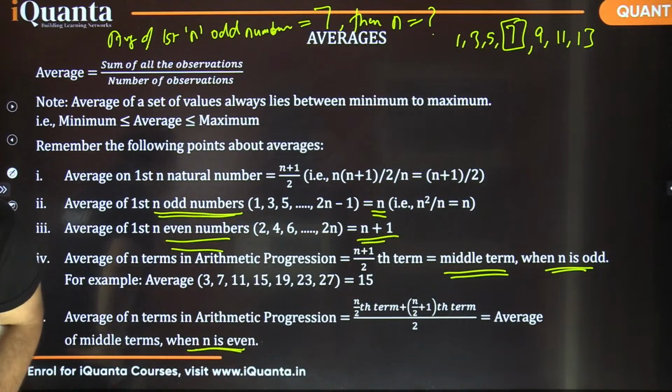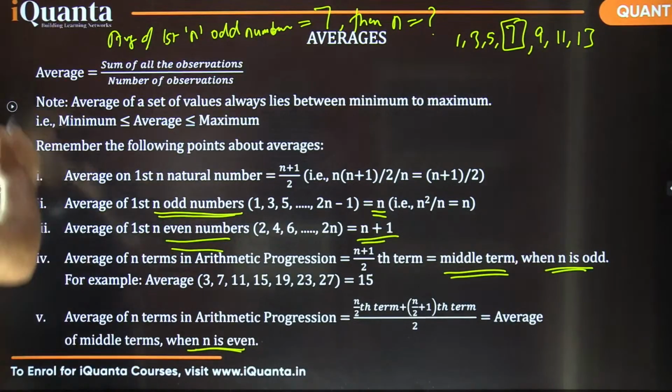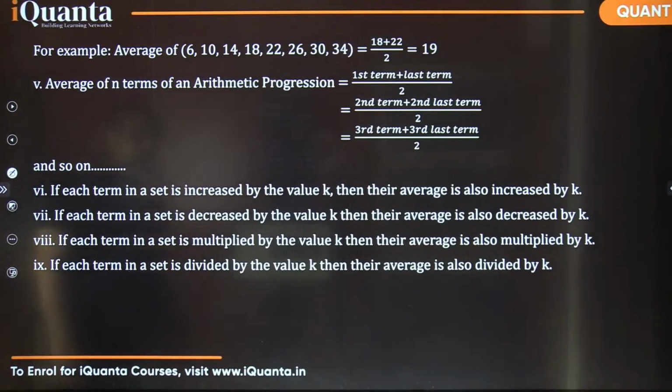Okay, Dhruv is clear. Yeah, Ayush is also clear. Perfectly fine. Excellent, Harshit. Okay, so let's move further to have some more properties regarding averages.